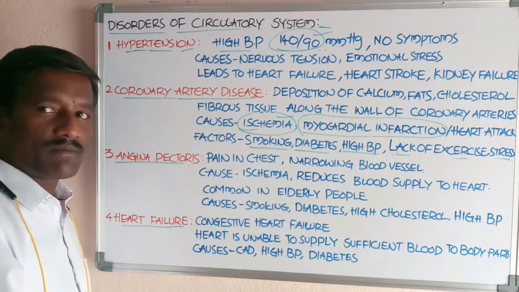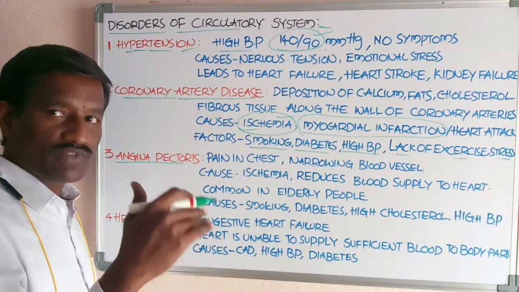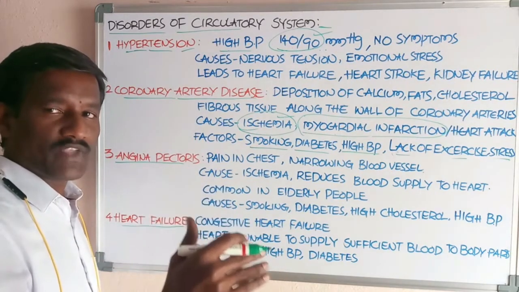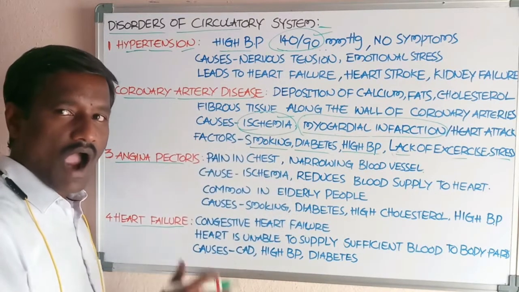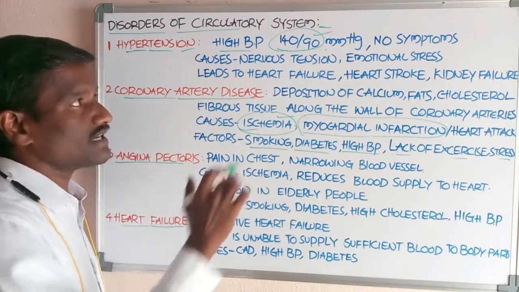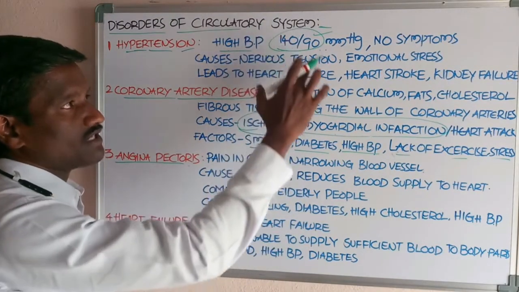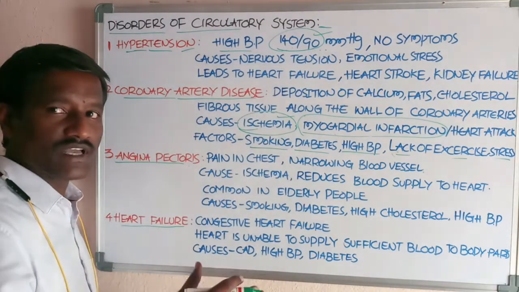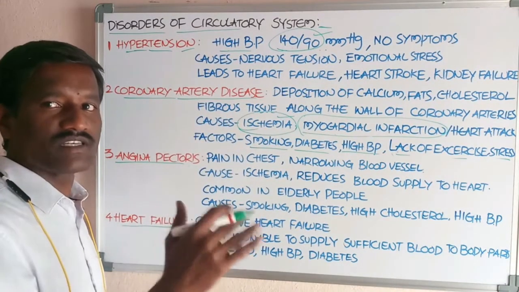Okay, systolic blood pressure means the pressure of the blood exerted at the time when the heart chambers contract and the heart pumps the blood into the arteries. At that time the blood pressure is called systolic pressure, which is equal to 140 mmHg. 90 mmHg is the diastolic pressure. It is the blood pressure when the heart goes to the diastolic condition, the rest condition.